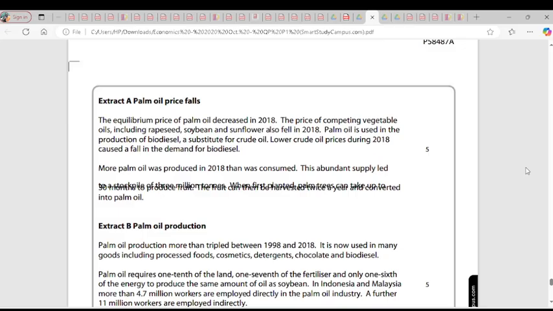So the price of palm oil decreased in 2018 based on what they said there. Actually, more palm oil was produced in 2018. That was one reason. That means supply exceeds demand. So that means there's a rightward shift in the supply curve for palm oil. The quantity supplied in the market for palm oil increased. That means it expanded from QE to Q1.